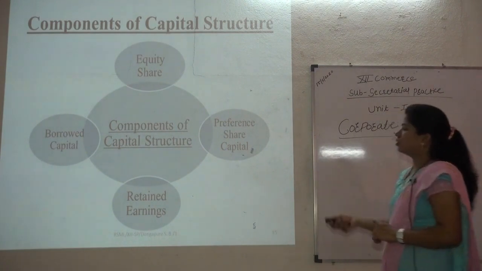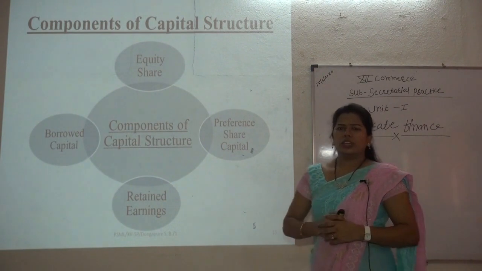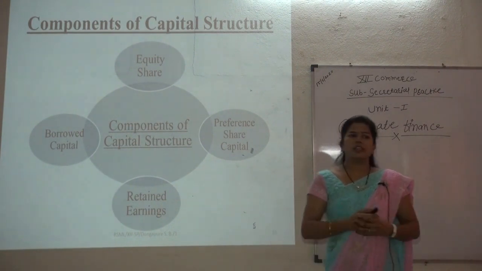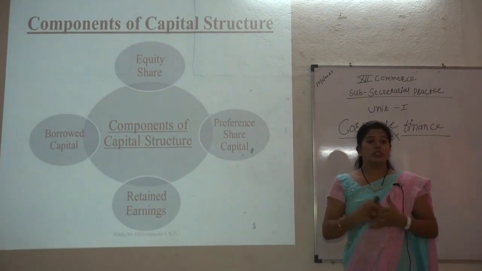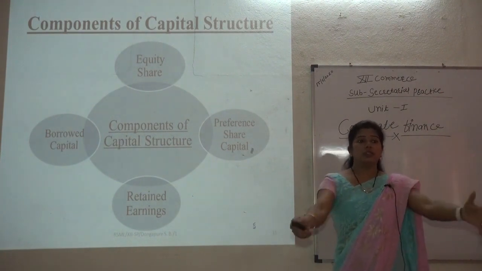Then next is retained earnings. In every company, just like in our family, whatever we earn we do not spend entirely on monthly expenses.